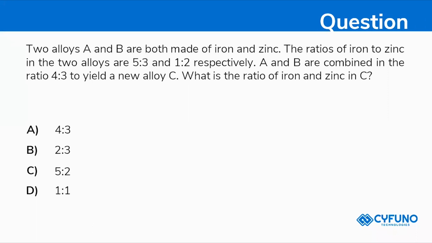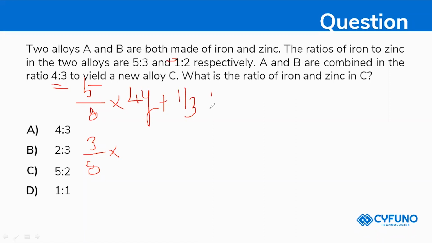Two alloys, ma. So I'm just calculating like this. So I'm just taking 5 divided by 8 for iron in A, and 3 divided by 8 for zinc. Into, so 4:3 is the ratio, right? So into 4y, and 1 divided by 3 into 3y I am calculating. This will give you 7y by 2.